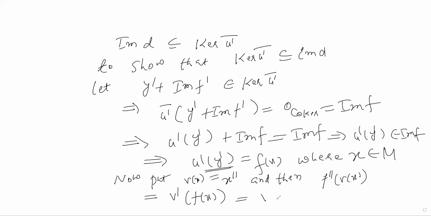So it is v dash of u dash of y dash, which you can write as v dash composition u dash of y dash, but this is 0 because the sequence is exact, so this is 0 because image of u dash is same as kernel of v dash by the exactness of the bottom row.